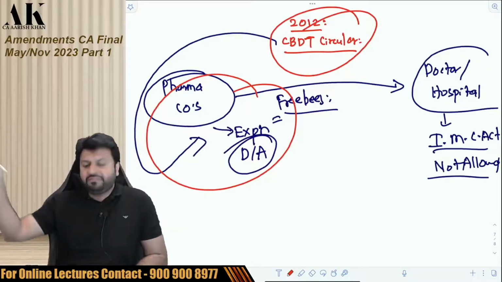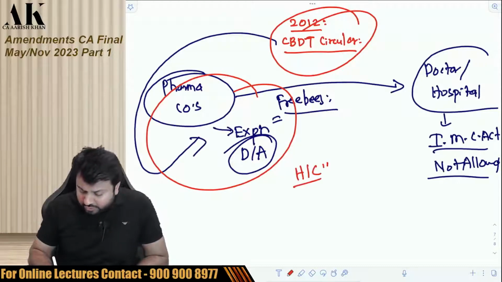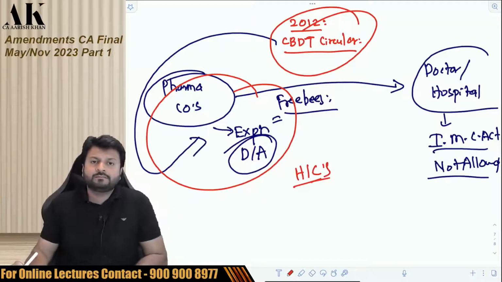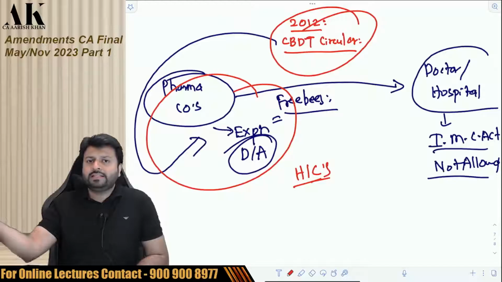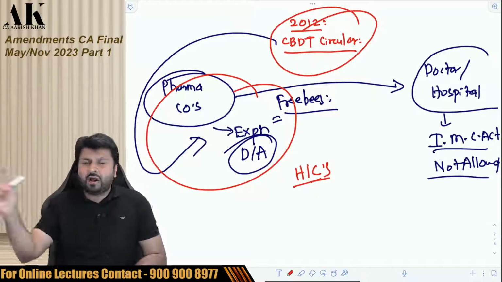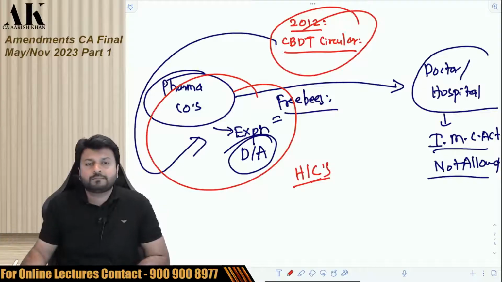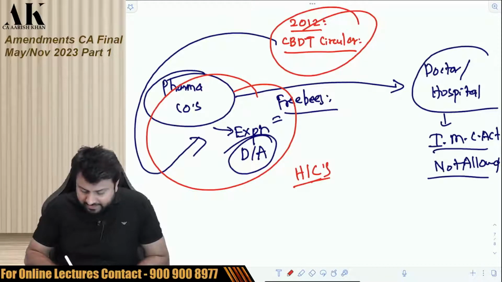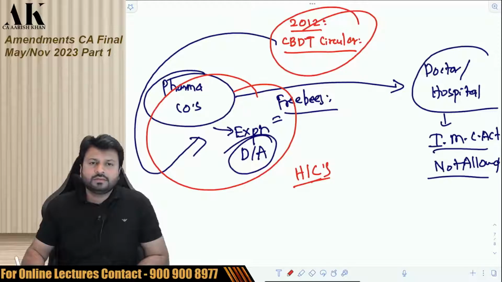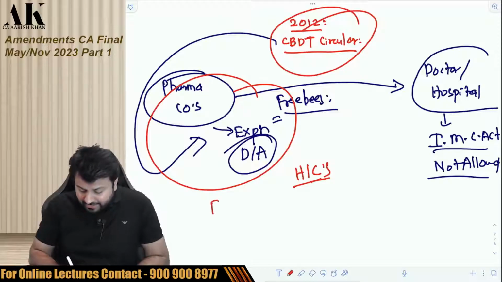And people started filing petitions in different high courts in the country. And there are different opinions given by different high courts. Some high courts are saying that it is not allowed, some are saying it is allowed. So therefore, the government of India said that we don't want inconsistency across the country. And therefore, the government of India came with an amendment made by Finance Act 2022.